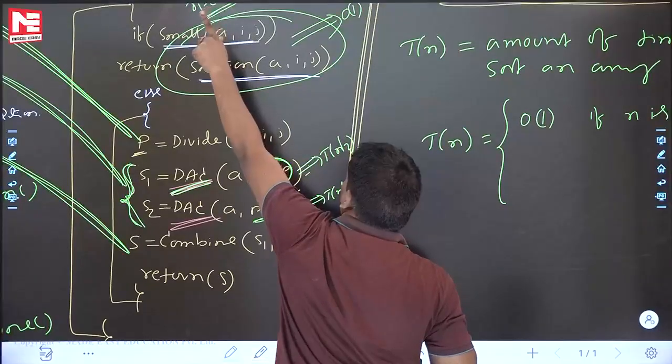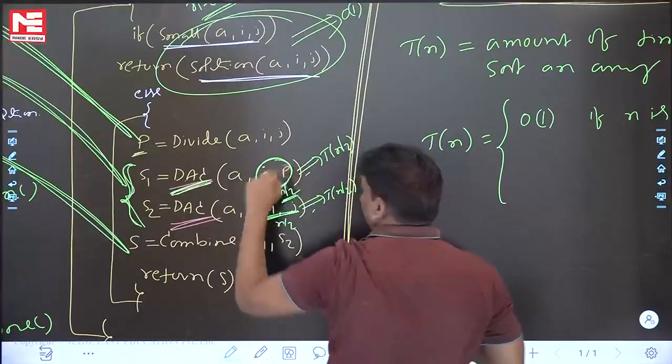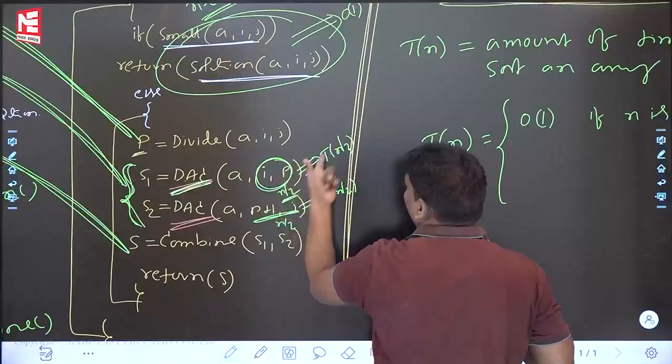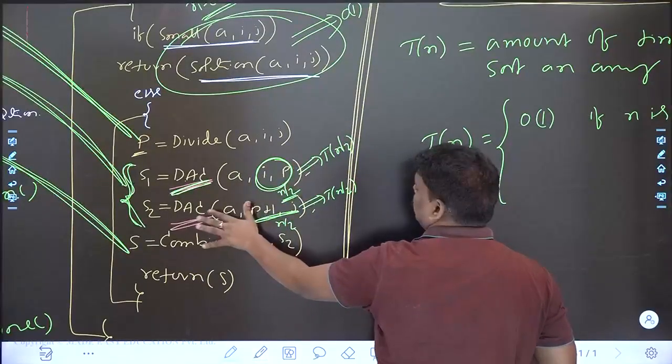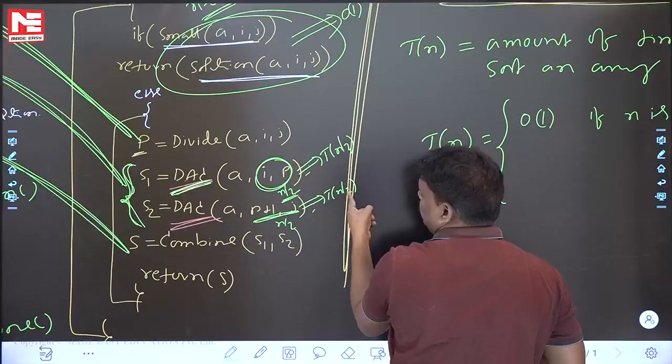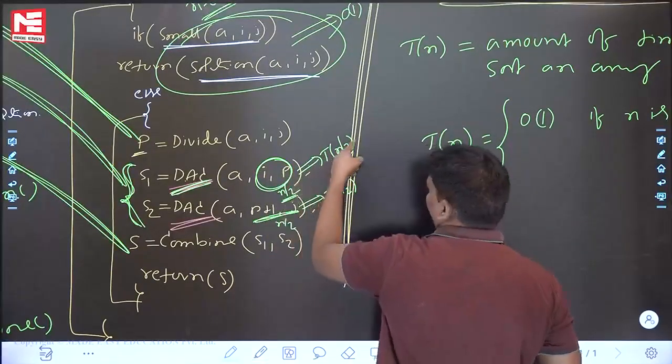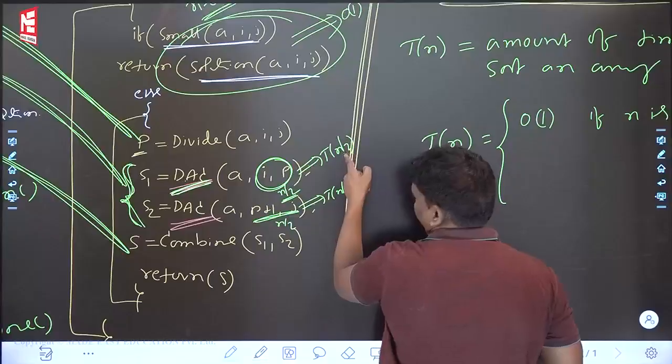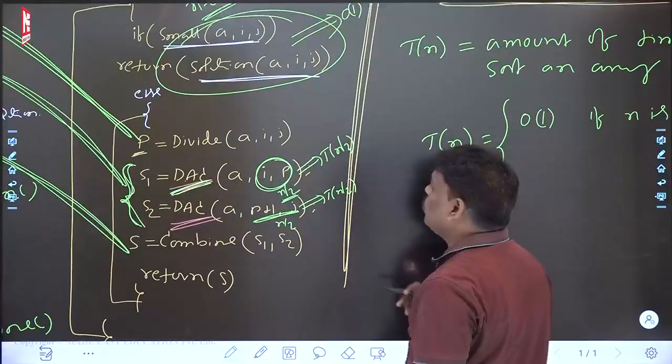The main algorithm DAC on n elements is T(n). Next, the same algorithm DAC on n by 2 is T(n/2). Recursion is recursion, the same algorithm on n by 2. Suppose it is n by 3, T(n/3). If it is n by 4, T(n/4). If it is 5, T(5). That is the meaning of recursion. Now can you help me now?